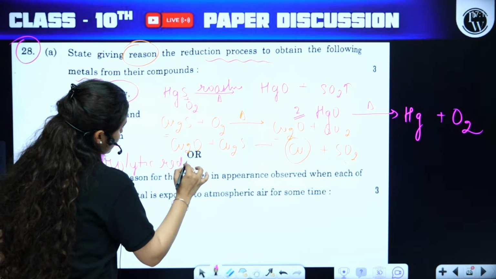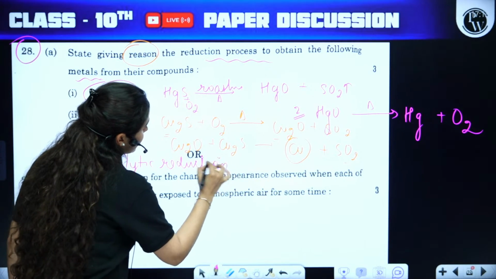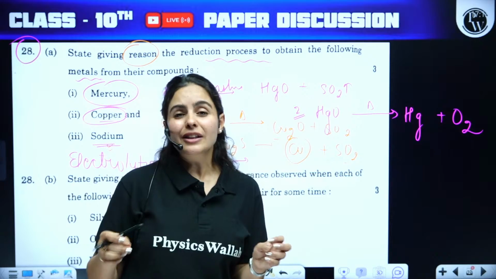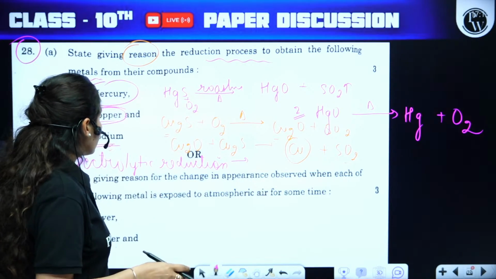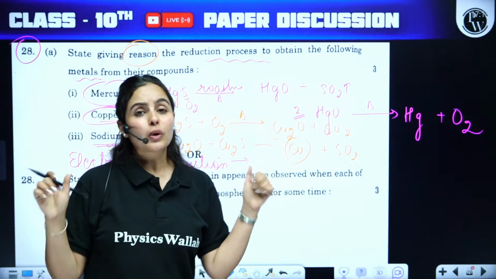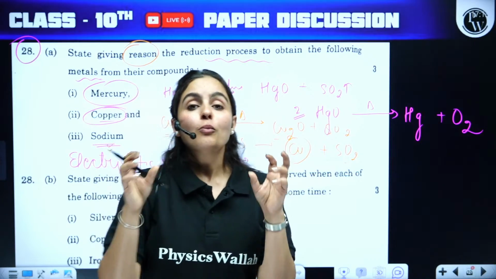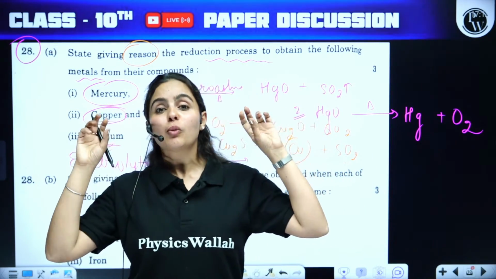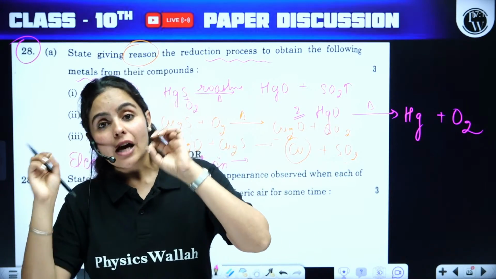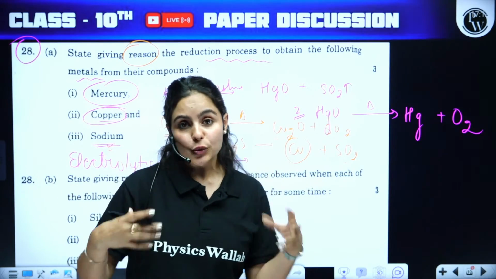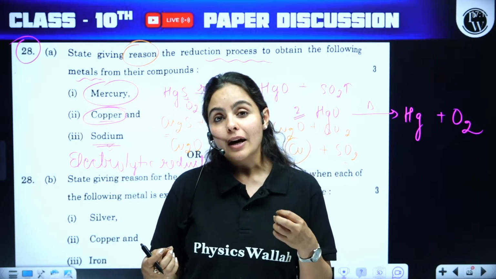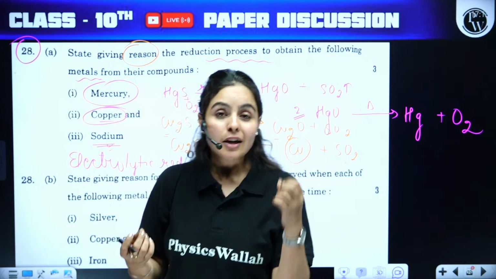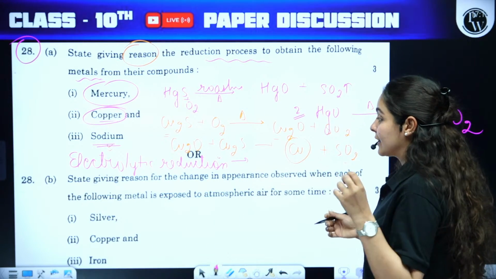Electrolytic reduction. So you will explain electrolytic reduction here. No need of diagram for 1 mark. You should not give a diagram and waste your time. So definitely language will do along with the reaction. Molten sodium chloride, that's a keyword. You have to mention molten sodium chloride. So reduction will go on under molten sodium chloride. Electricity will be passed and metal will be extracted from the cathode. Sodium metal will be extracted from the cathode.